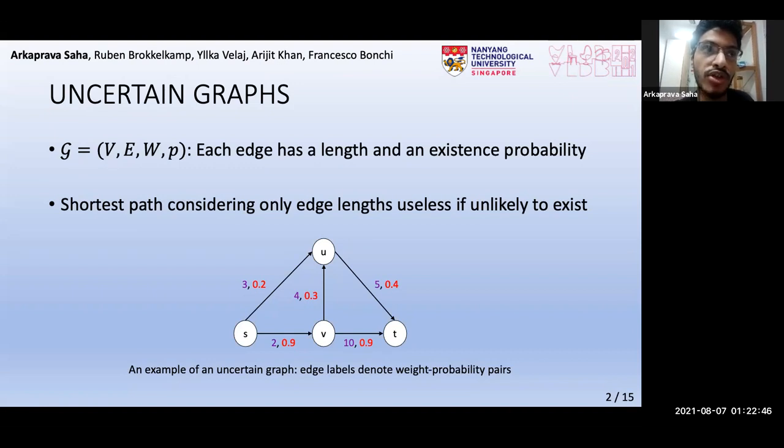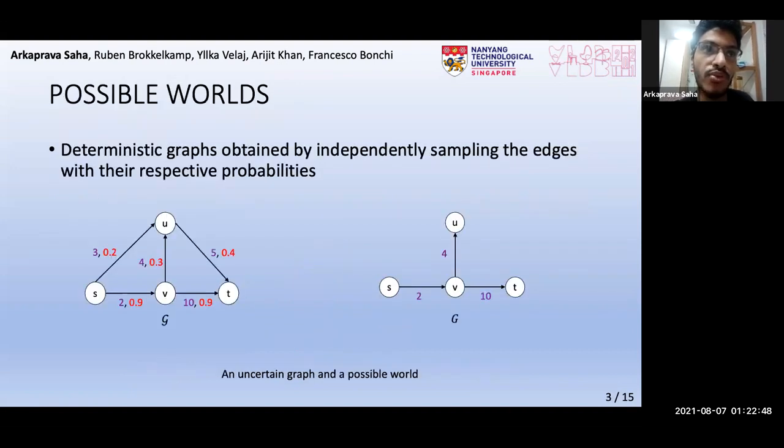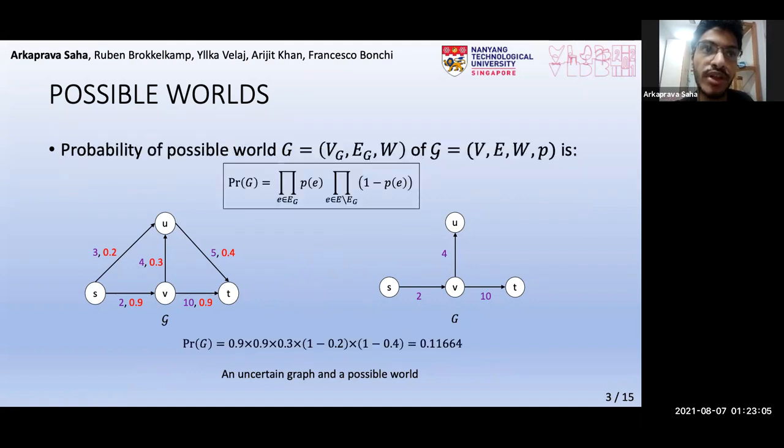So to mitigate this issue, following the bulk of the literature, we adopt the concept of possible worlds, which are deterministic graphs obtained by independently sampling the edges with their respective probabilities. This figure shows an example of a possible world, where, as you see, some edges exist while the others don't. The probability of a possible world is the probability that all its edges exist and none of the others exist, as illustrated here.